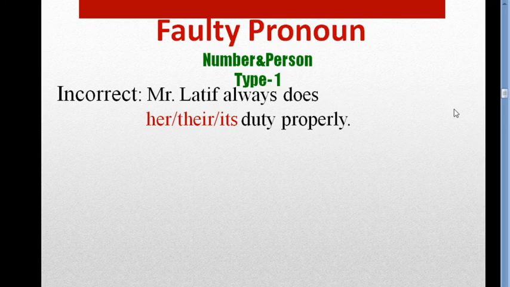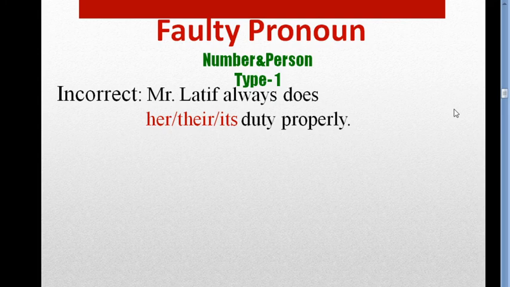I have written here some red words. These are her, their, its. Our subject is Mr. Latif. So we have to use our pronoun instead of Mr. Latif. We have to remember, we have to notice what is our subject, what is the noun.